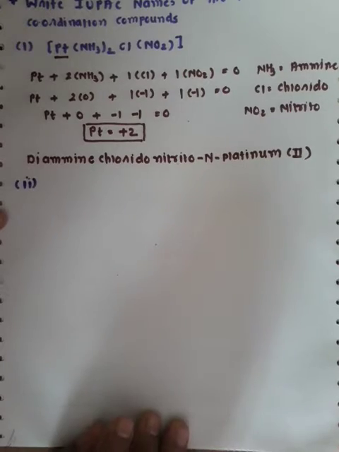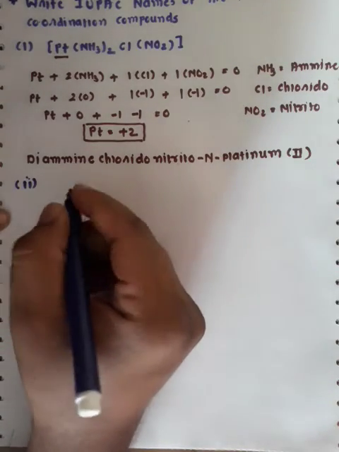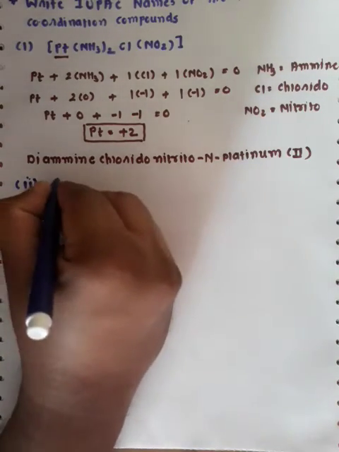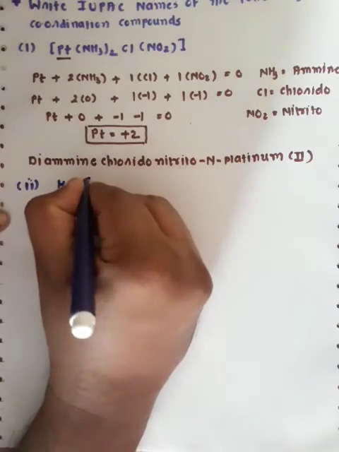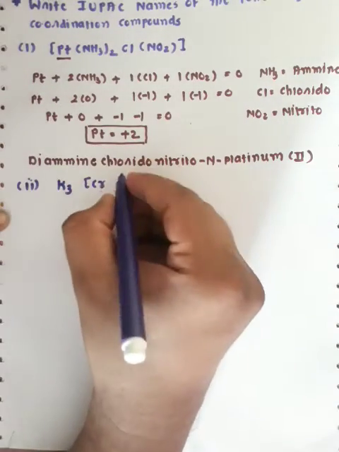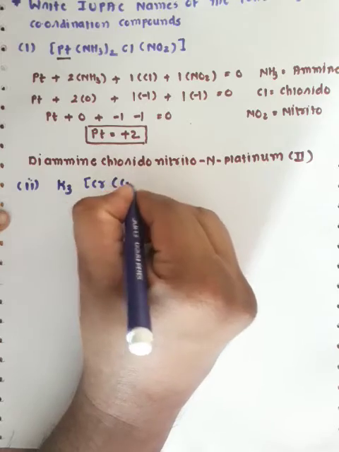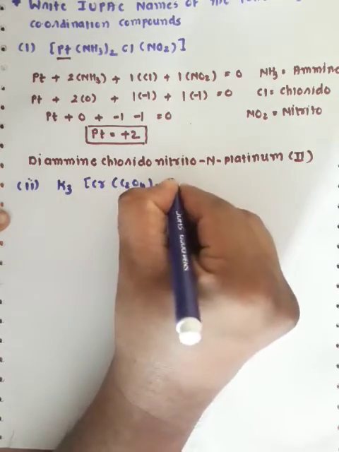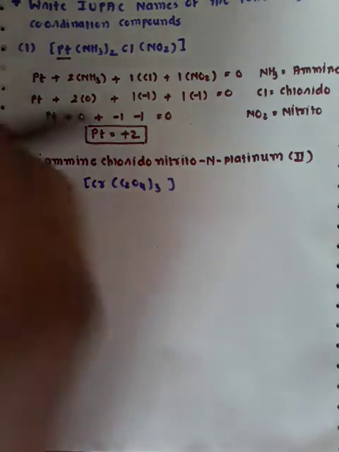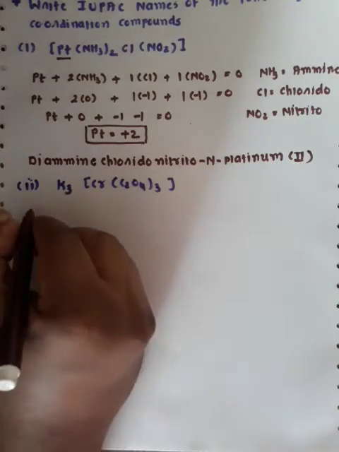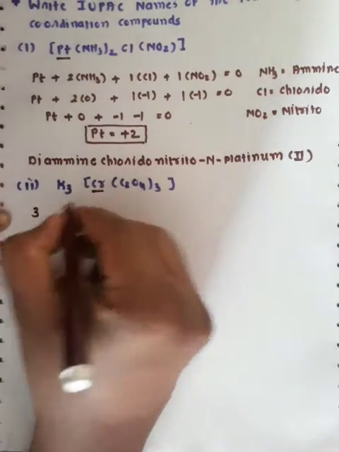In this example we will discuss the IUPAC nomenclature of K3[Cr(C2O4)3]. Here first we need to find out the oxidation state of the central metal atom.